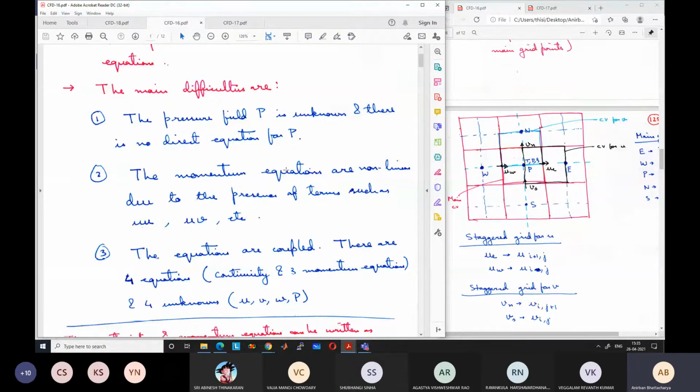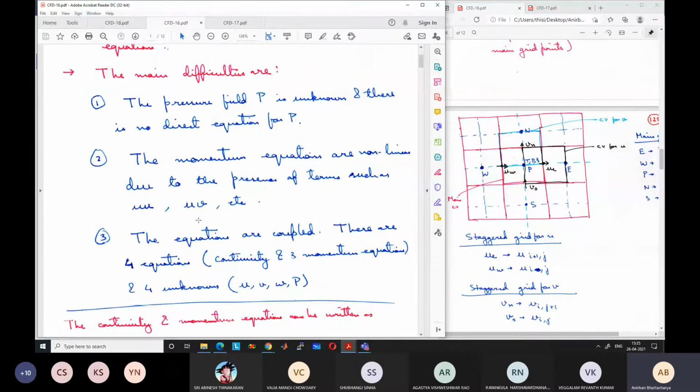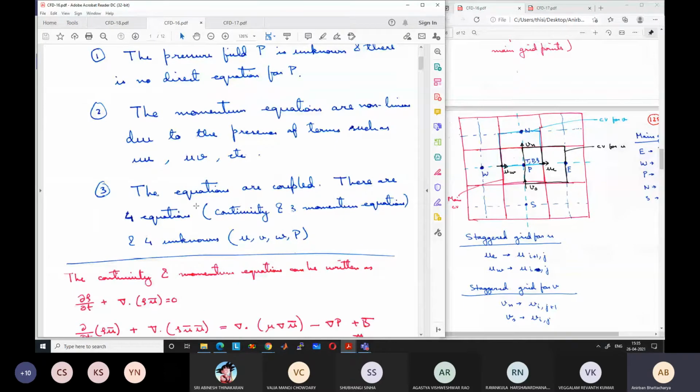Then there are two other difficulties. One is that the momentum equation is non-linear because of the presence of terms like uu and uv. And they are coupled also. Each momentum equation has other variables in it. For example, the u momentum equation has v, w, and pressure p. Similarly, the v momentum equation has u and w and pressure p. So all of the equations are coupled, and they cannot be individually solved because you need to know the other variable values also. So they need to be solved together. We have four equations, continuity plus three momentum equations, and four unknowns: the u, v, and w components of velocity, and pressure p.